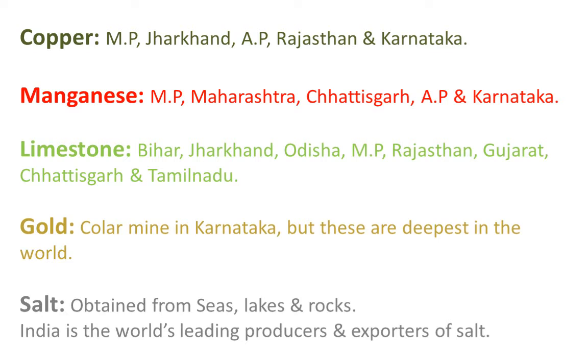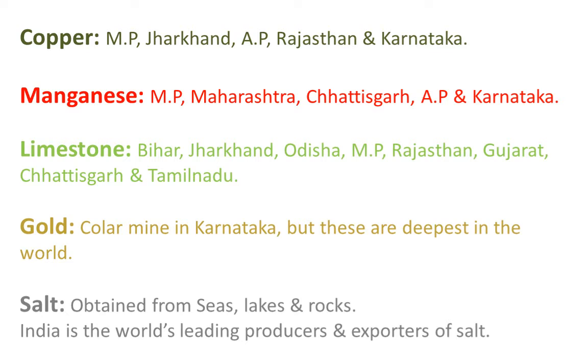Now next comes gold. As you all know, gold is a precious metal and it is widely used in the making of jewelry. So the Kolar mines in Karnataka have deposits of gold in India. These mines are among the deepest in the world, which makes mining of this ore a very expensive process.